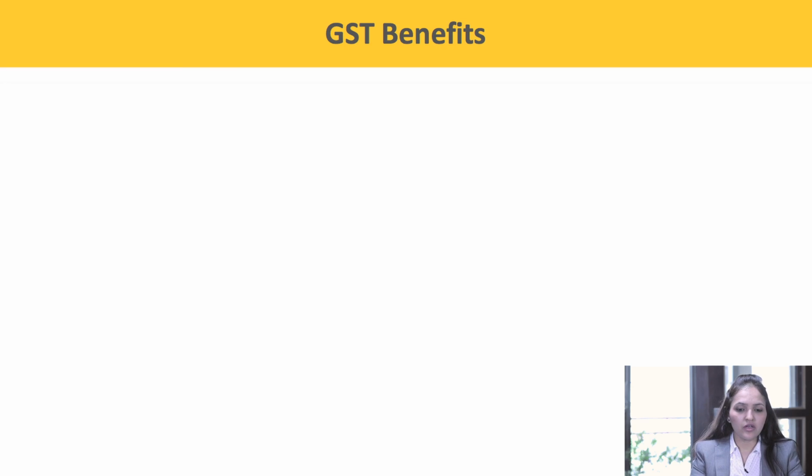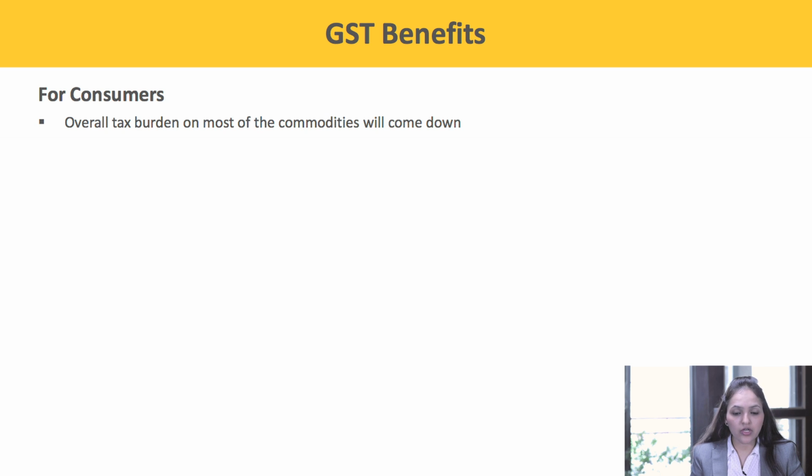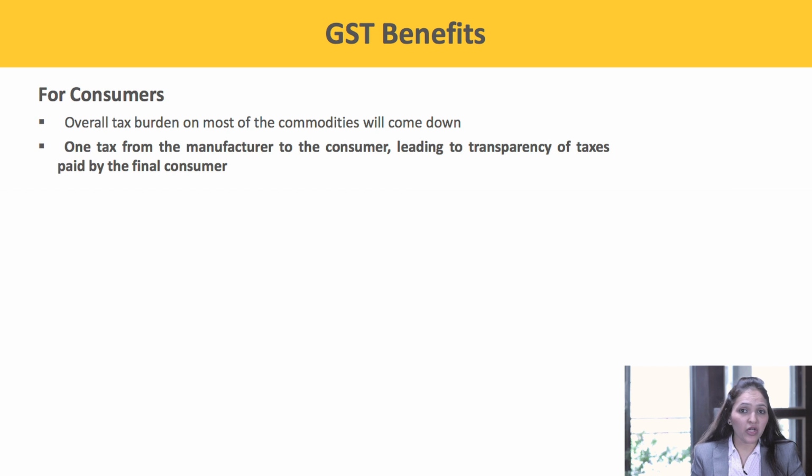Now, what are the benefits of GST? First, for consumers, the overall tax burden on most of the commodities will come down. One tax from the manufacturer to the consumer, leading to transparency of taxes paid by the final consumer. Now, what are the benefits for the trade and industry?